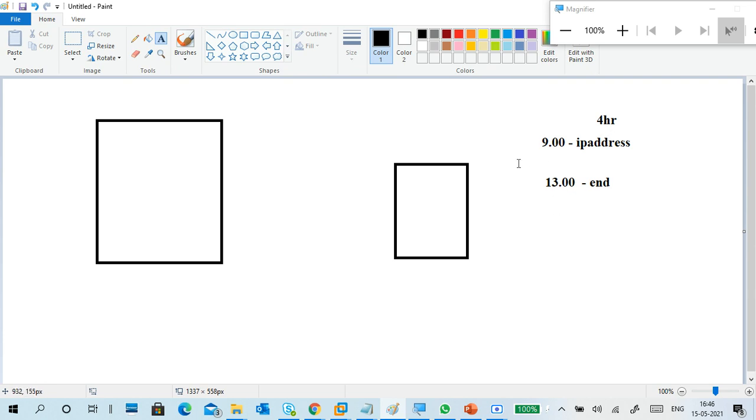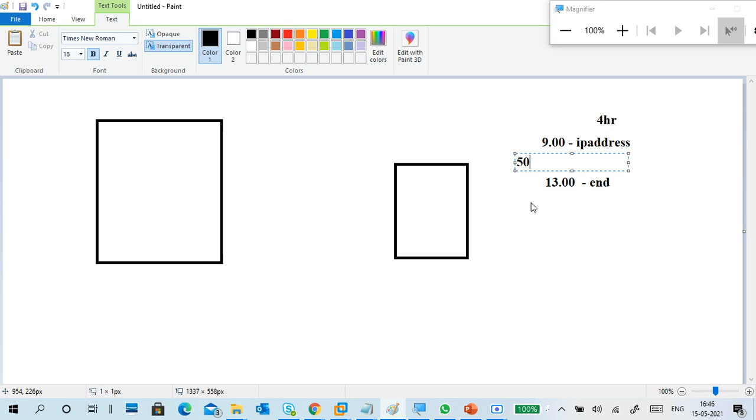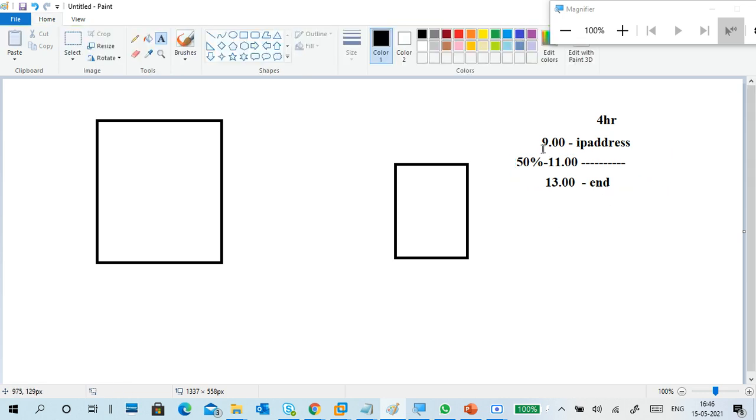This is the total duration, 4 hours. 50% of the lease duration completed. 50% means 2 hours. No, no, no: 9, 10, 11. So this is 2 hours, right? This is 2 hours, 50% of the lease duration.